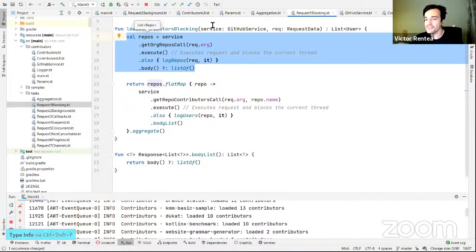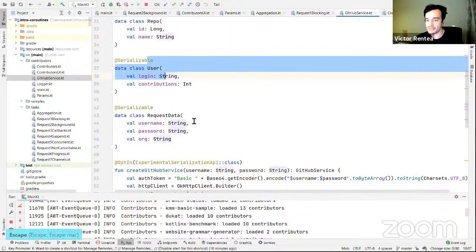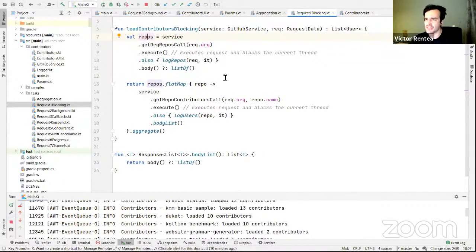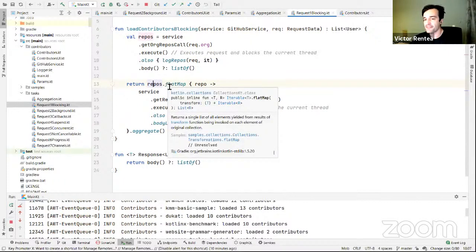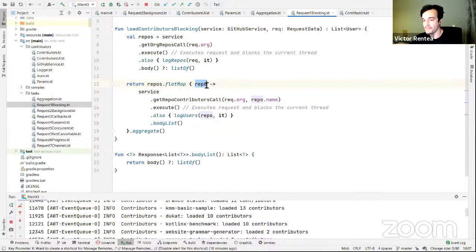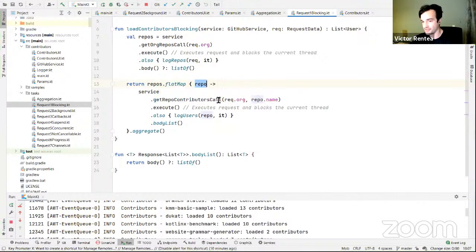Now, there's all this data over here, these repos. This is already written for us, fortunately, so the infrastructure is already there. I'm not interested in that really. What I want to see next is that starting from the repos, from that list, I do a flat map. Flat map takes a lambda over here. This lambda, starting from a repository, goes and fetches the repository contributors for that particular repository name, right? From that organization, Kotlin in our case.